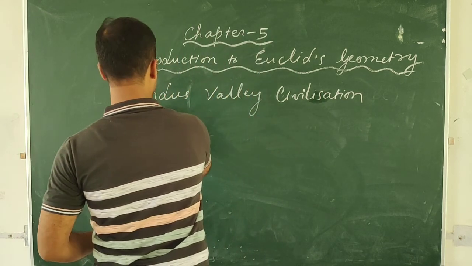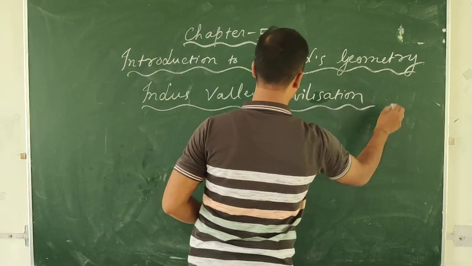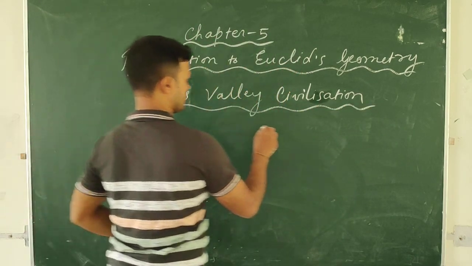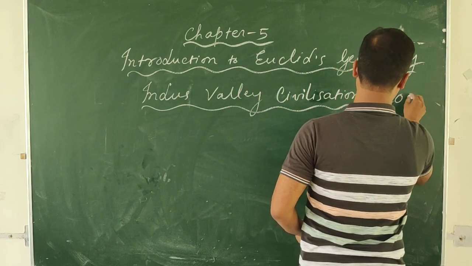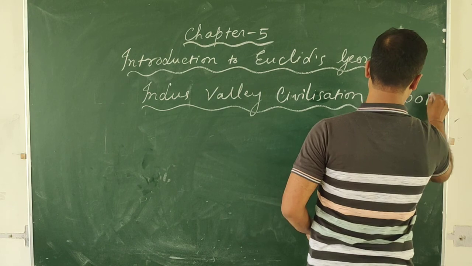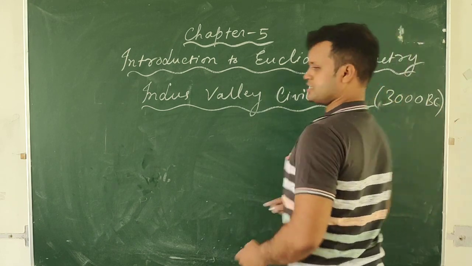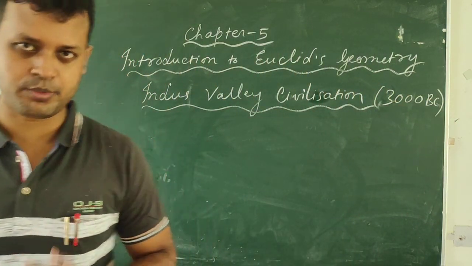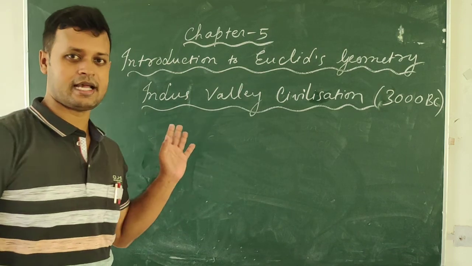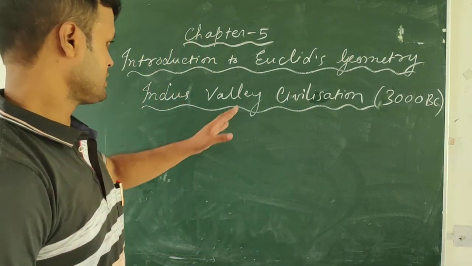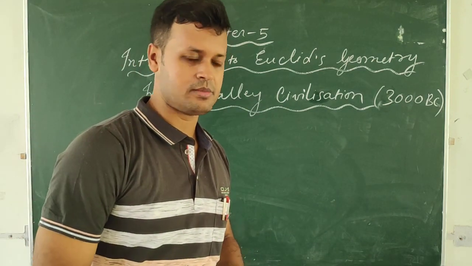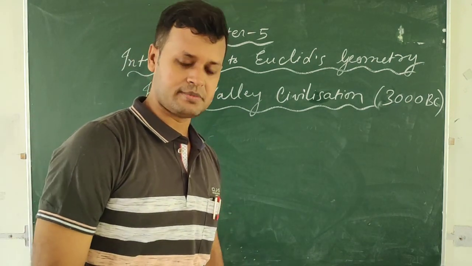The Indus Valley civilization existed around 3000 BC, isn't it? It is now well proved, scientifically proved, that the Indus Valley civilization existed around 3000 BC. That means more than 5000 years before.